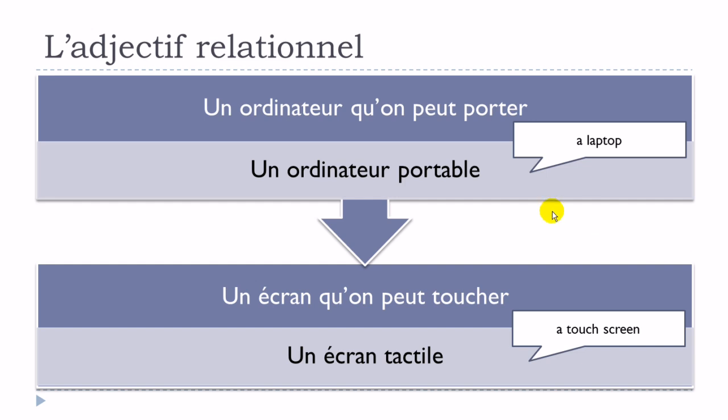Okay, so keep in mind that, as we had previously, here you've got some parts that are possible to keep if you want. Un ordinateur qu'on peut porter, it's totally correct. Un écran qu'on peut toucher, it's correct also, but if you want to have only one adjective instead of all these words, then portable, un ordinateur portable, and un écran tactile.